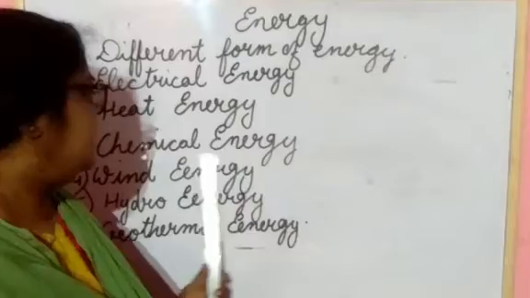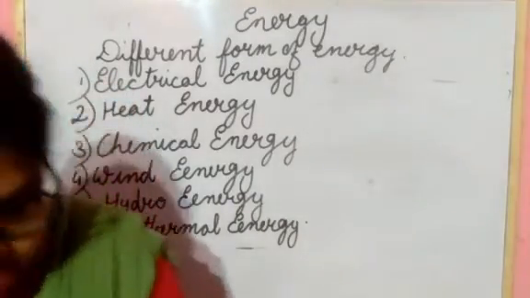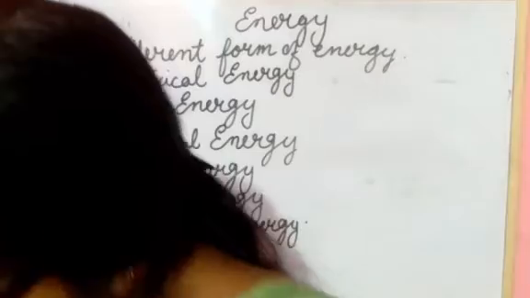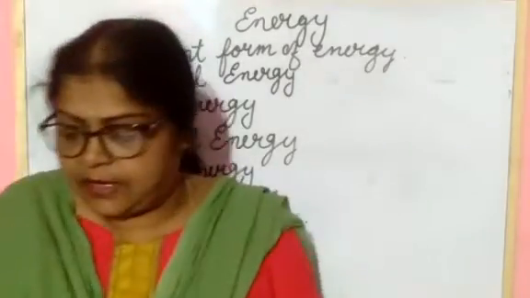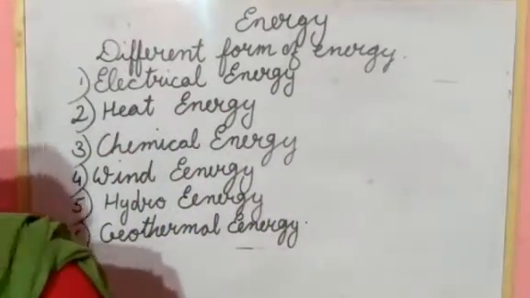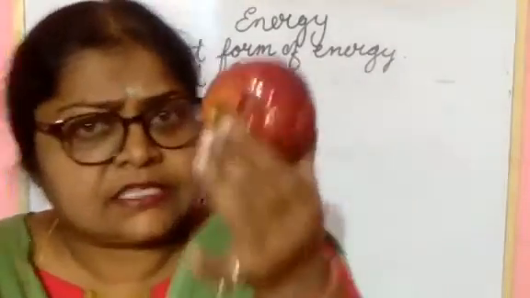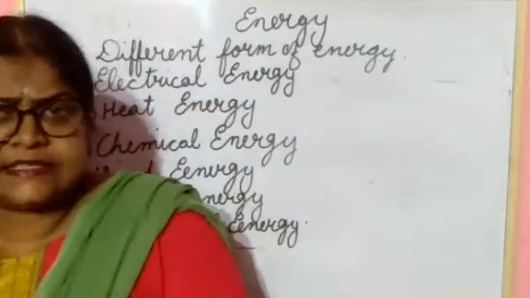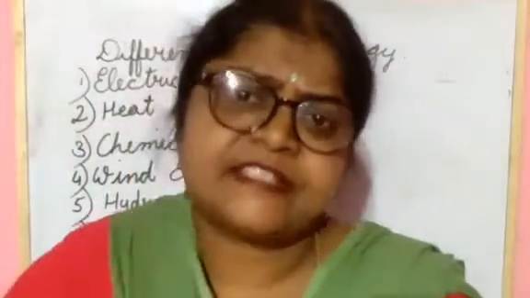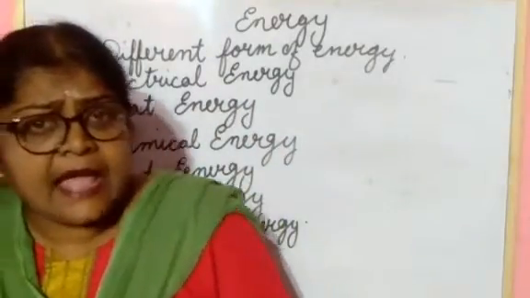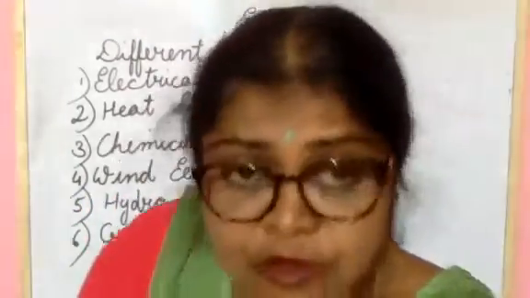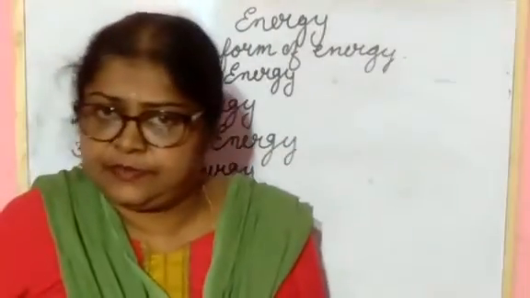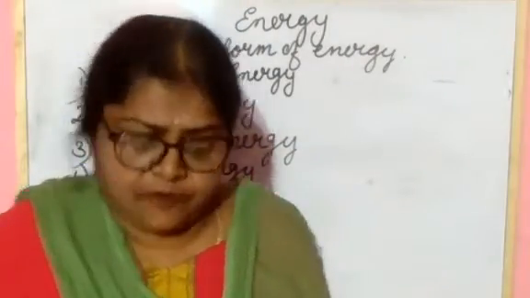Now next, you have learned about chemical energy. We are using food. Food material is in the form of chemical energy. We are eating all this food material: apple, rice, wheat, then different types of vegetables in daily life. And this food material is in the form of what?